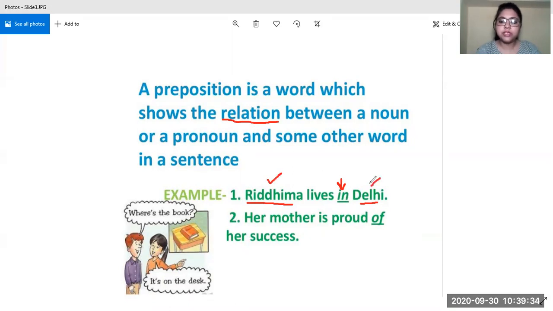Suppose this in was not there. If in would not have been there, Ridhima lives Delhi. Then would it have made any sense? No. So in order to make sense, in order to bring out a relation, we need words like prepositions. Okay.